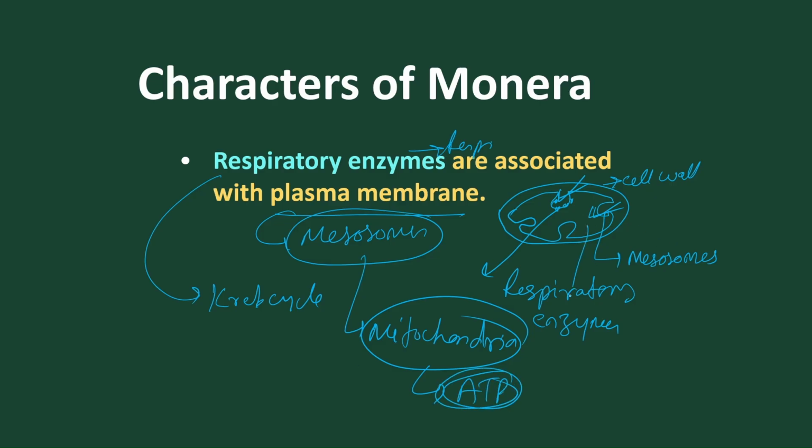Got it? But in the cytoplasm glycolysis takes place. So glycolysis takes place in the cytoplasm. Normally the release of ATP, the energy currency, is from a special structure of the plasma membrane called mesosomes, which behaves as mitochondria because it contains the respiratory enzymes to maintain the Krebs cycle, the process that helps in producing ATP.